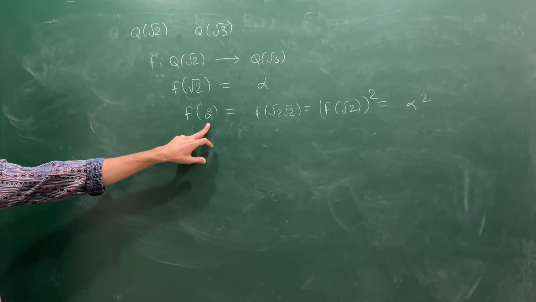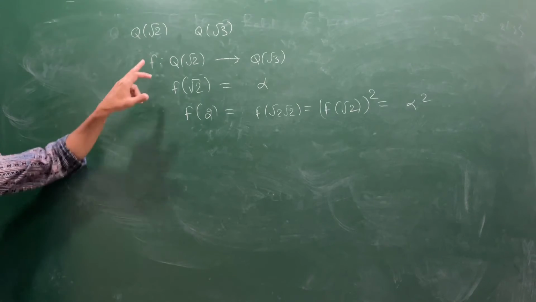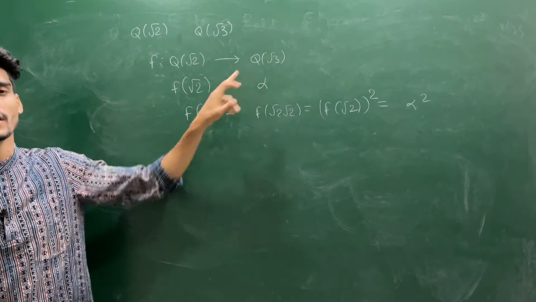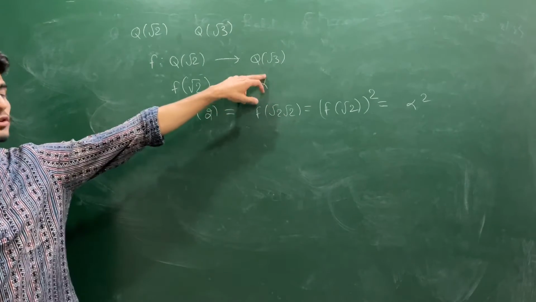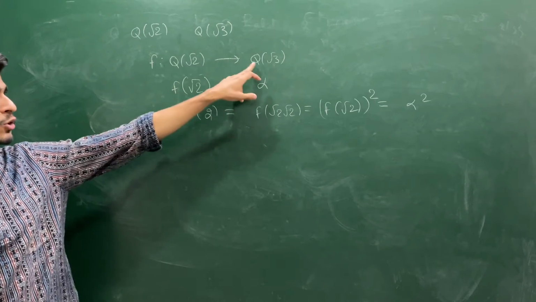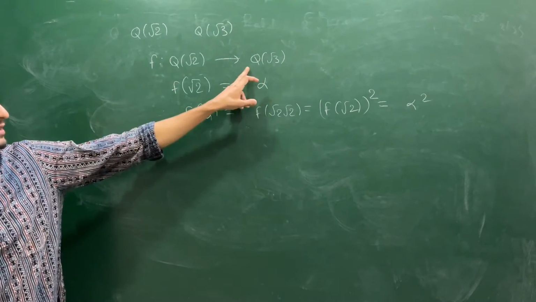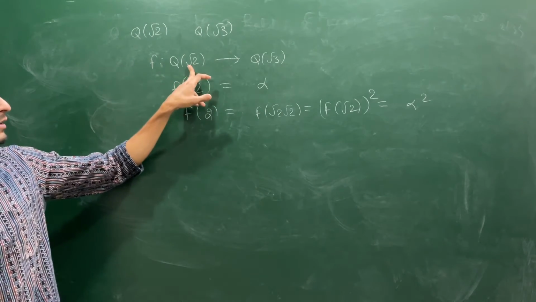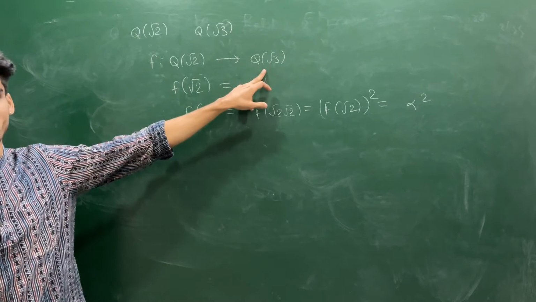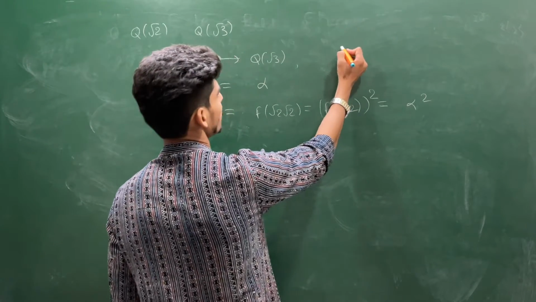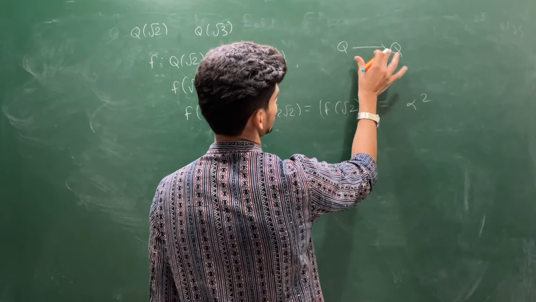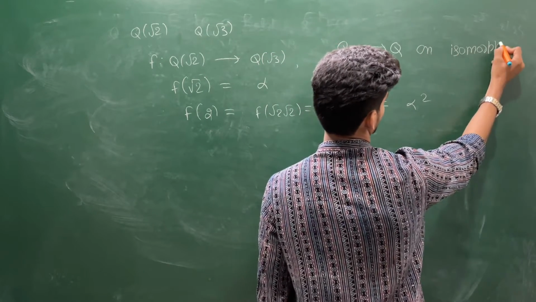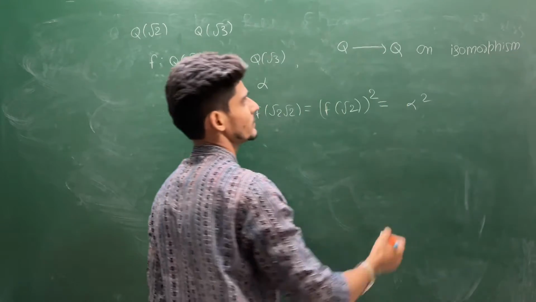But then, what can you say about f of 2? Any non-trivial homomorphism from Q to Q is an isomorphism, as in the case of groups also. So you are looking at this in the sense of multiplicative as well as in the sense of addition. If this is an isomorphism from Q(root 2) to Q(root 3), then its restriction to Q to Q will be an isomorphism.